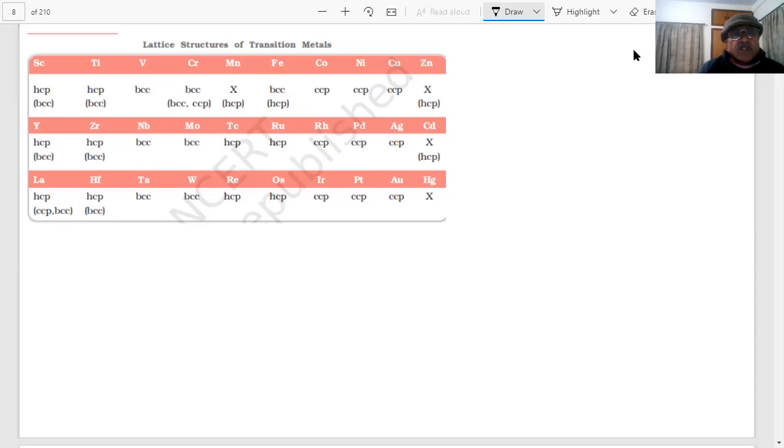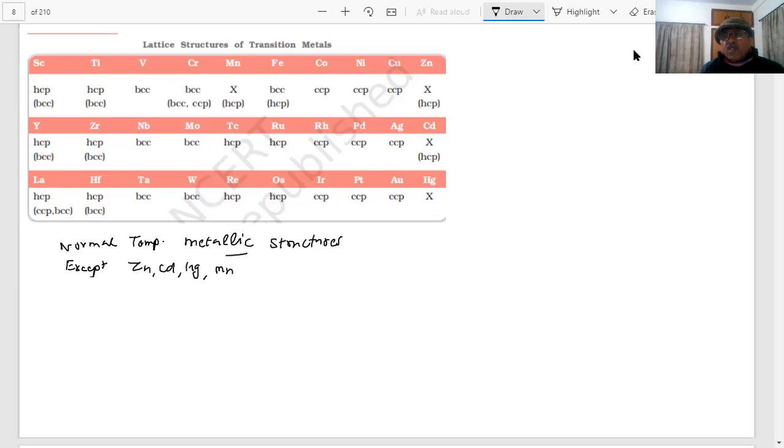At the normal temperatures, students, they have metallic structures. These are called the metallic structures. Except, we are always saying except, student. The exceptions we have told you: zinc, cadmium, mercury. So these are the metallic structures.